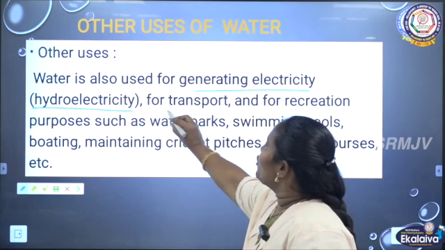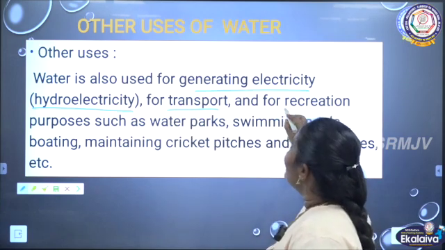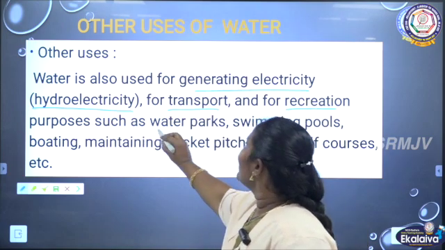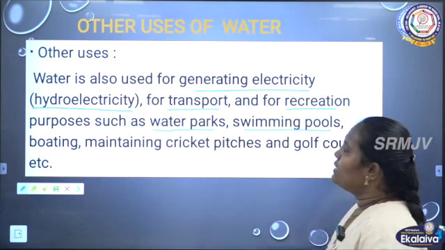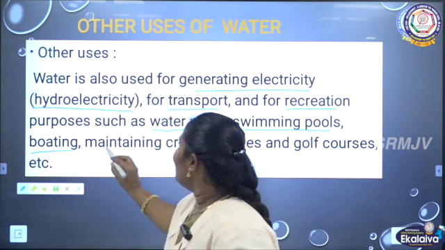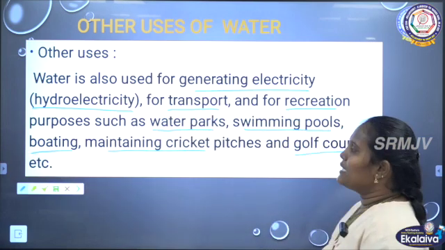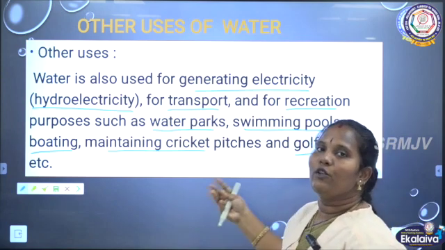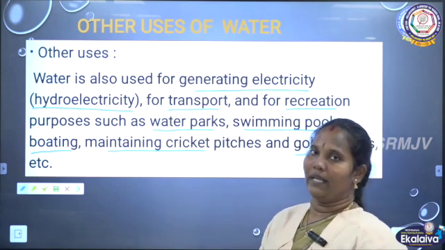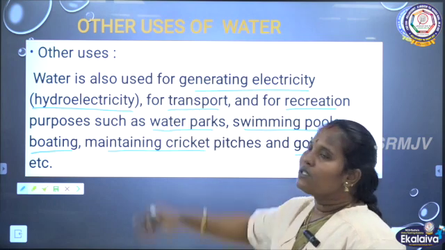Then transport and recreation purposes like water parks, swimming pools, boating, maintaining cricket pitches and golf courses. These places use a lot of water.